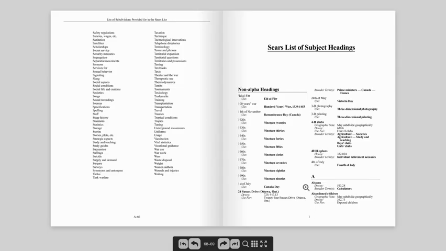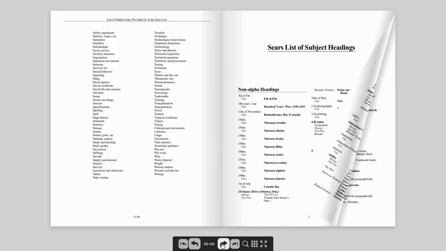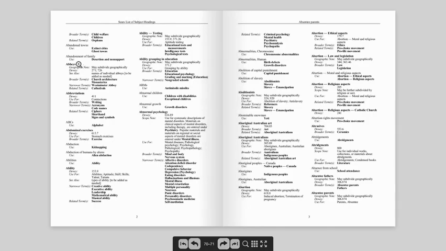The headings are arranged alphabetically, and topical headings in bold are the main headings. So if we move on to the next page, you'll see these terms that I gave the abbreviations for in the slideshow: broader term, narrow term, use for. You'll see them a lot of times as BT, NT, UF. So these abbreviations will tell you which term you should use. So for instance, if you looked up abductions as a subject heading, it'll tell you not to use abduction. Instead, you should use kidnapping.